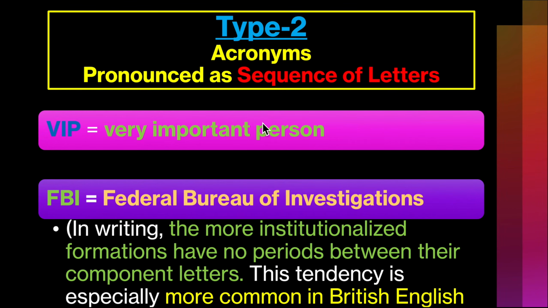Then we have type 2, acronyms pronounced as sequence of letters. In such examples like VIP, very important person. FBI, Federal Bureau of Investigations. Here we have to take note of this.